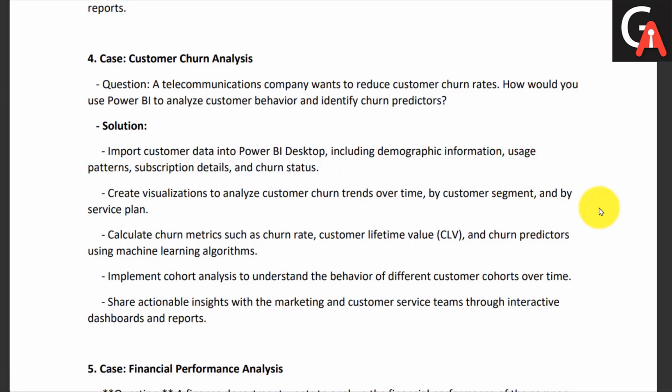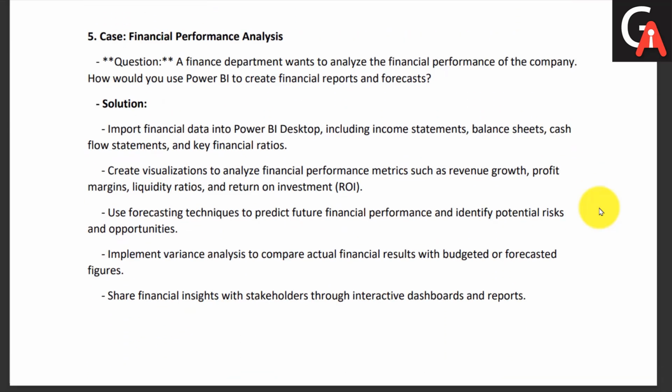I think this is pretty much what you can do with respect to customer churn analysis, and you will get the idea of why customers are leaving, or how the trend looks over time with respect to churn. And again you will build one dashboard, move into the story, and present it to the stakeholders. Clear? Our next and final case study is regarding the financial performance analysis.